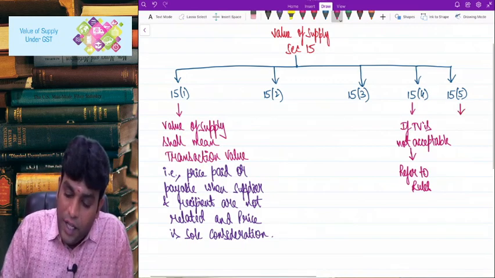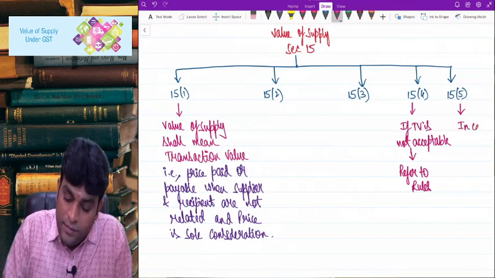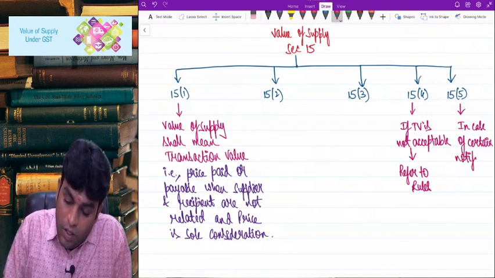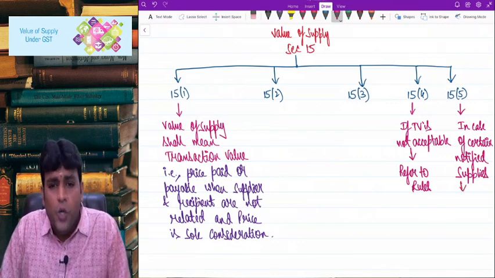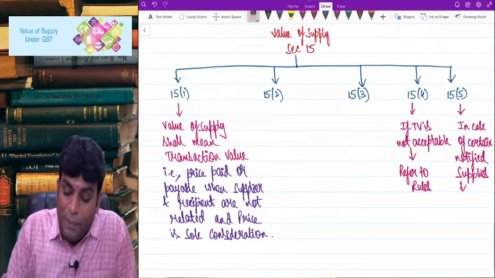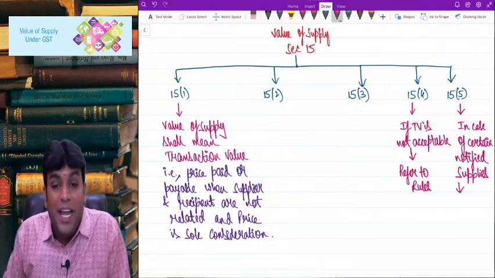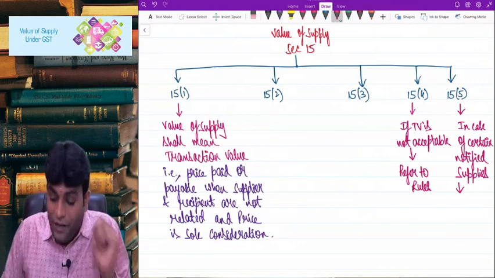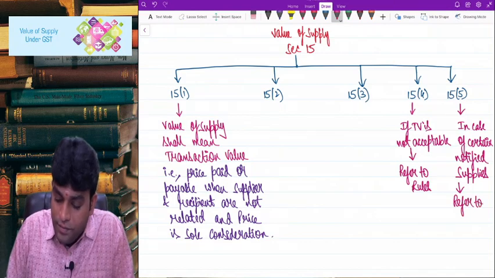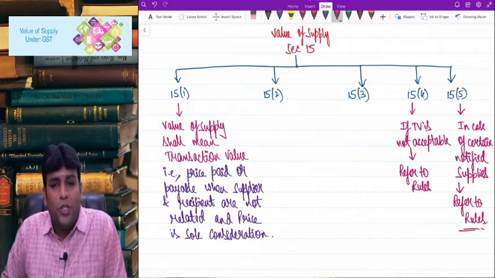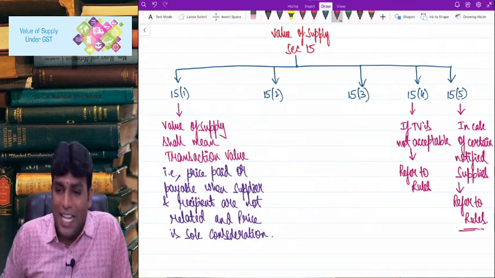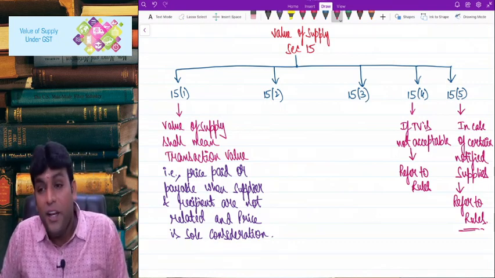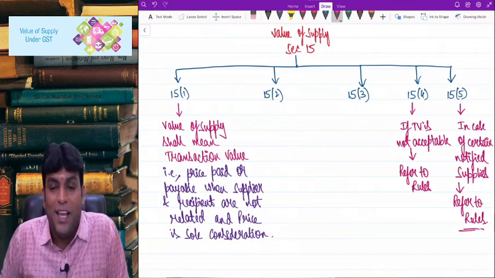Then 15(5) also let me complete. 15(5) says, in case of certain notified supplies, in case of certain what, my dear friends? Notified supplies. We have got some good number of notified supplies like money changing, air travel agent, life insurance, second-hand goods, vouchers. All these are given by Rule 32, for which we have got special valuation rules. That is why I am writing the words refer to rules. So 15(4) says what? If transaction value is not acceptable, we'll go to rules. 15(5) says, in case of certain notified supplies, we'll always go to rules.